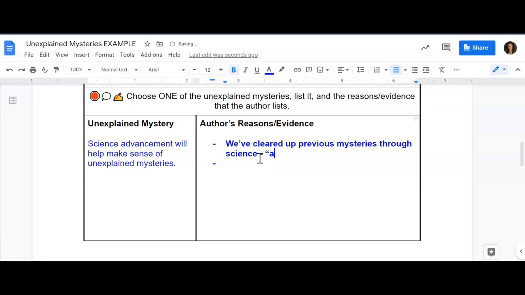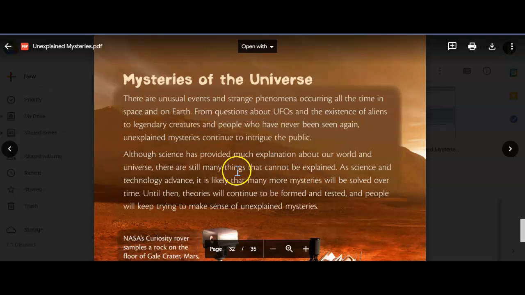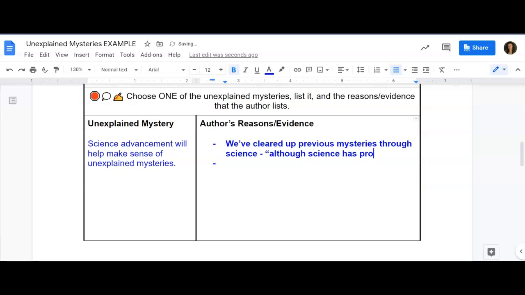So the author says, "although science has" — I'm going back, it's right there — "provided much explanation about our world." That's the direct quote that is there. Okay, what else did we put? NASA has sent rovers to Mars to collect data. That's cleared up a mystery.